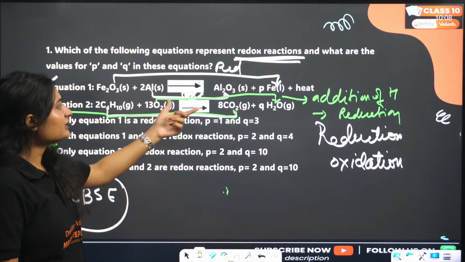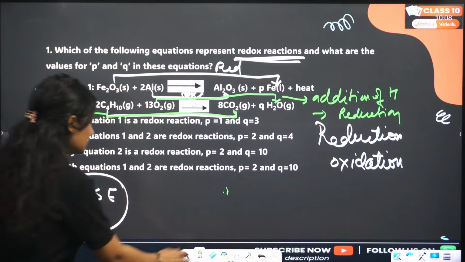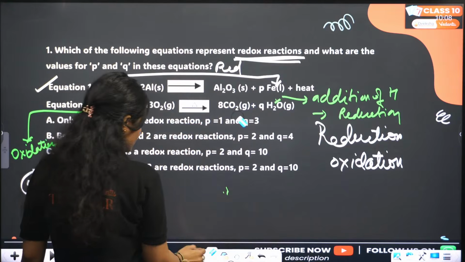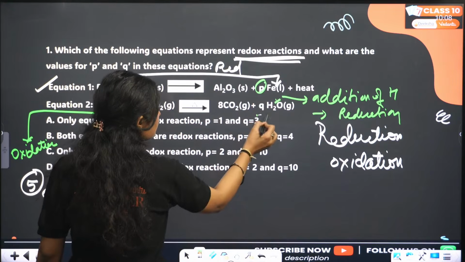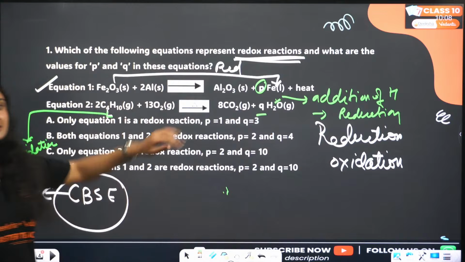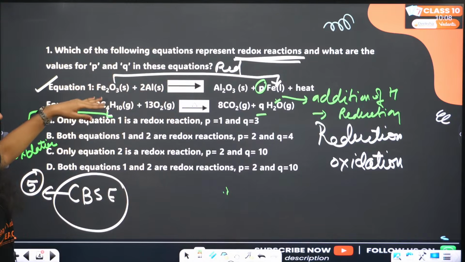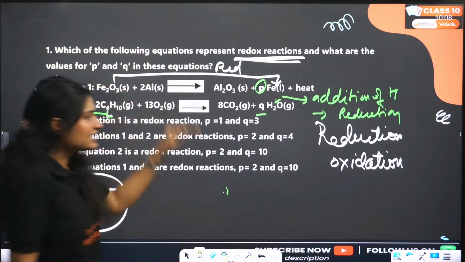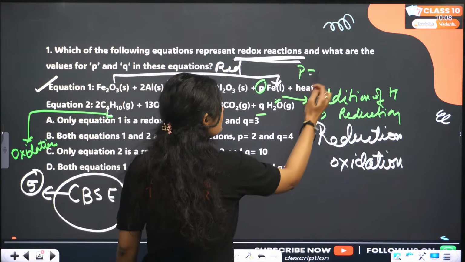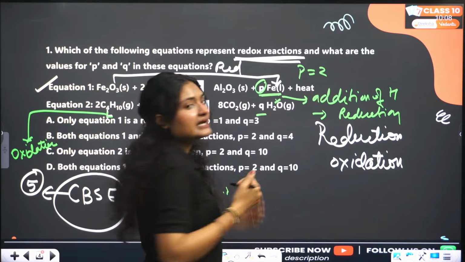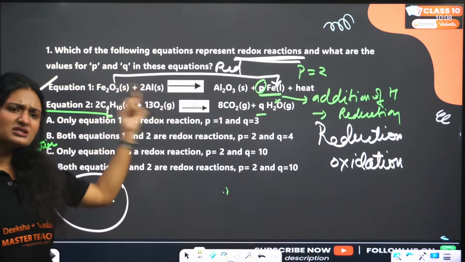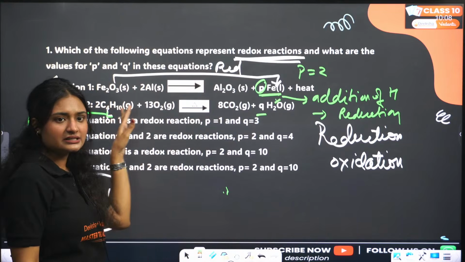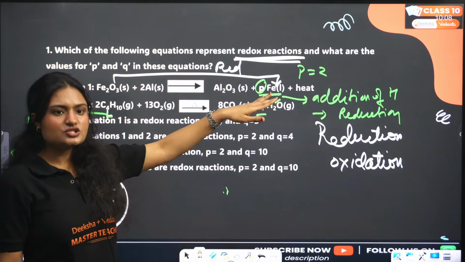Now you need to find the value of P and Q. So let me clear it for you. Where is the P and Q? Here is the P and here is the Q, right? So see, on the left hand side you have 2 iron. On the reactant side you have 2 iron. That means the value of P will be 2, because we need to balance the number of atoms on both sides, on the reactant and on the product side. So if there are 2 irons on the reactant side, there will be 2 irons on the product side.